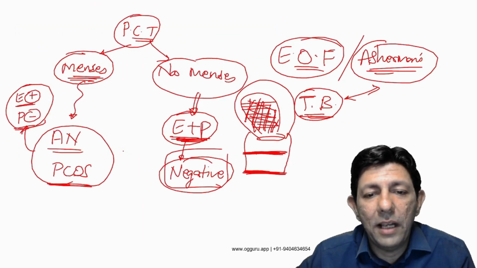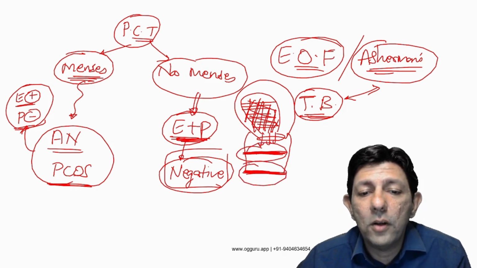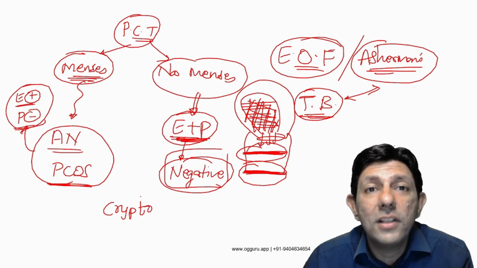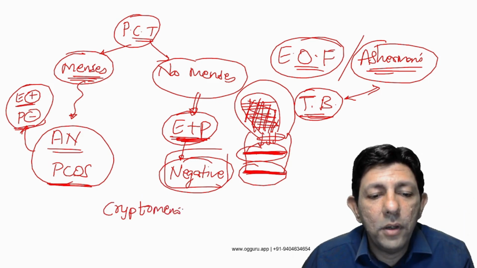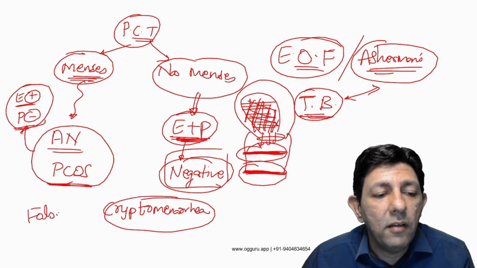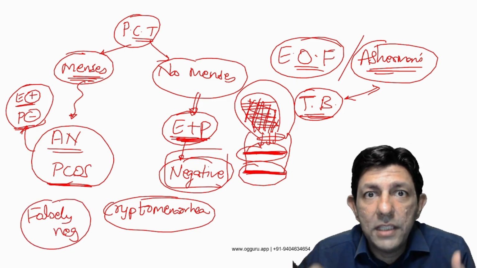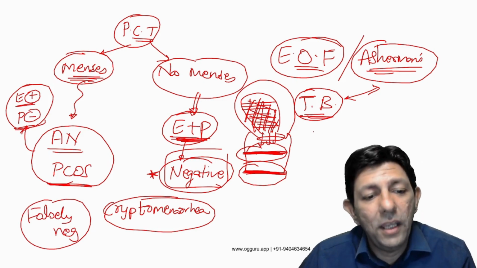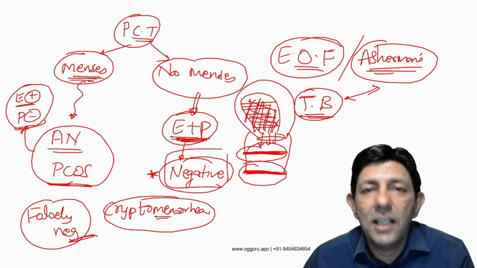Okay, I hope you understood why. Because sir, the menses will come out, menses will start, but they will not come out because of cryptomenorrhea. Yes, so hidden. So it is actually falsely negative E plus P, absolute PG level. Don't panic. Okay, in cryptomenorrhea, it is falsely negative. Why am I saying falsely negative? Because sir, the doctor will not see any blood coming out, so he will say negative, but actually the bleeding is happening. Okay, so falsely negative E plus P, absolute PG level, that is in cryptomenorrhea.